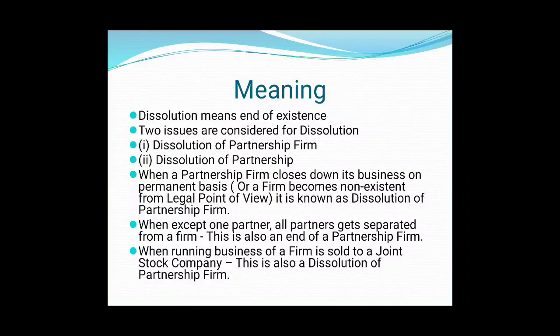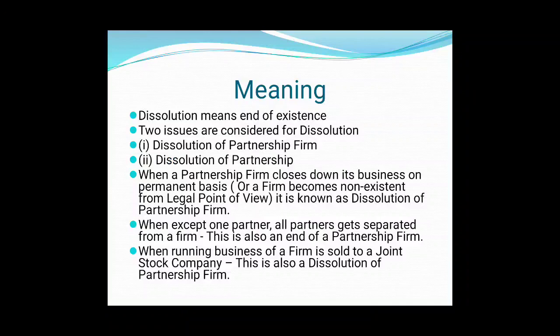In this case, this is also an end of a partnership firm, because the partner who is left may continue the firm, but that firm will not be a partnership firm because there is a single owner, and we know in a partnership firm there will be more than one person as owner.